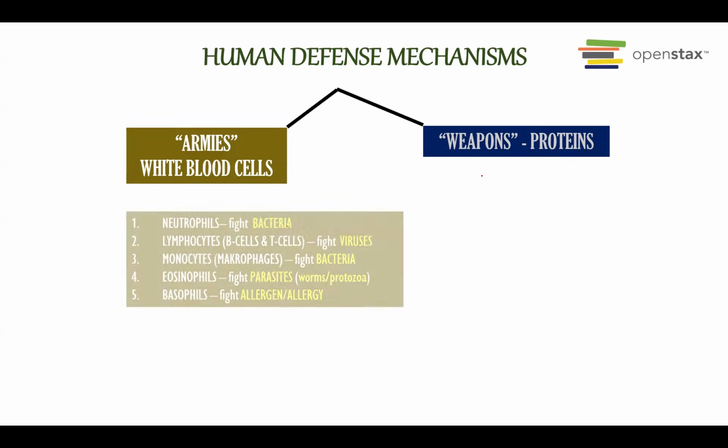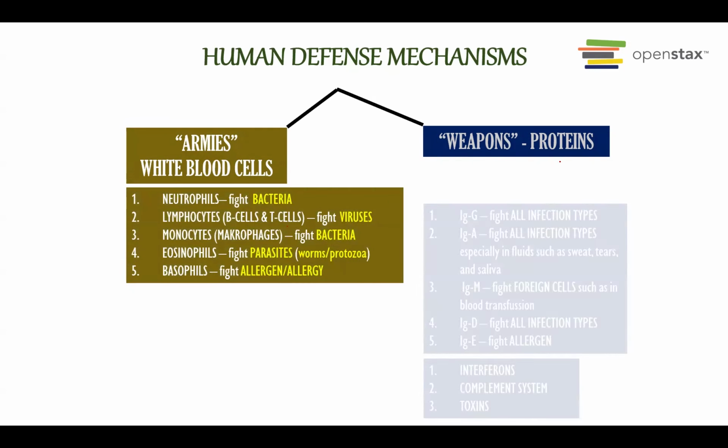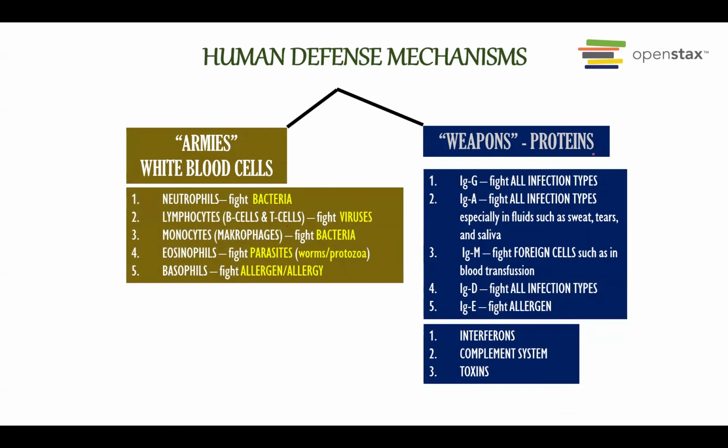And the weapons that we create or produce are known as antibodies or immunoglobulin.